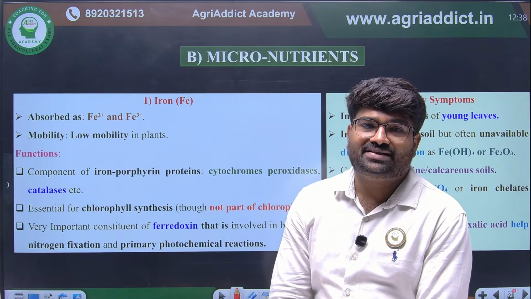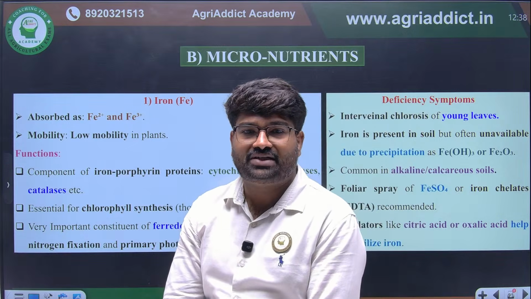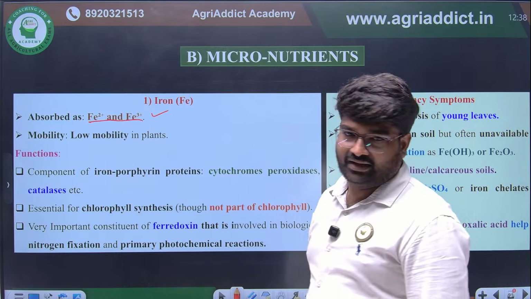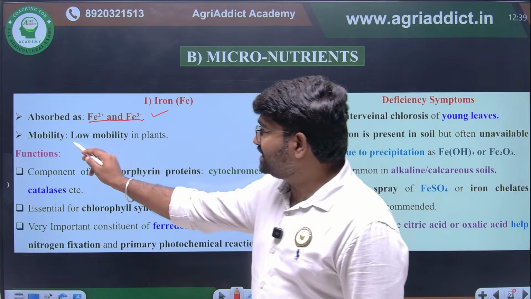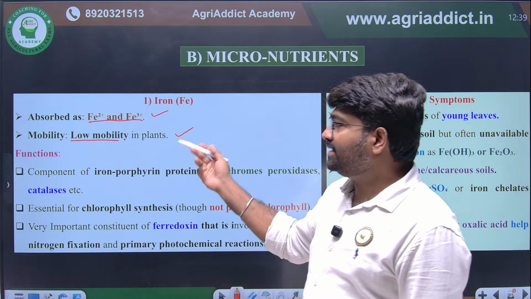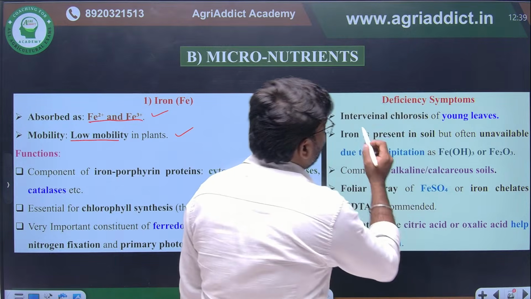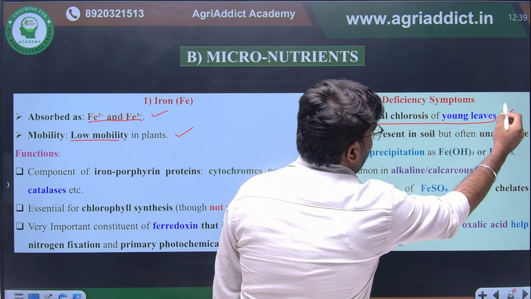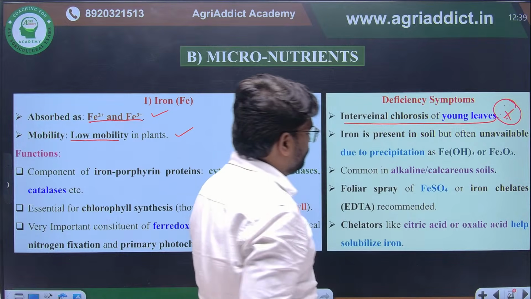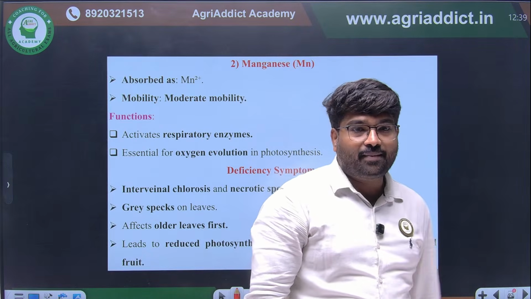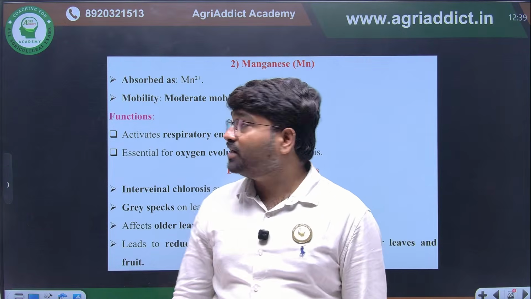Then micronutrients. Simply, we are going to discuss the key points. Okay. If you see iron, the uptake form will be Fe2 plus and Fe3 plus. Low mobility in the soil will be there, and in the plant also. This we have already seen. Deficiency symptom, if you see, interveinal chlorosis of young leaves will happen. This is the key point you have to remember: interveinal chlorosis of young leaves.